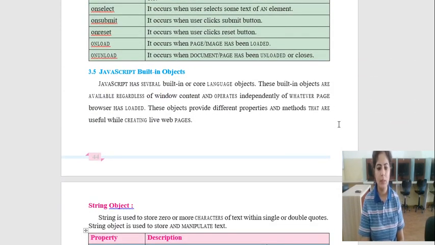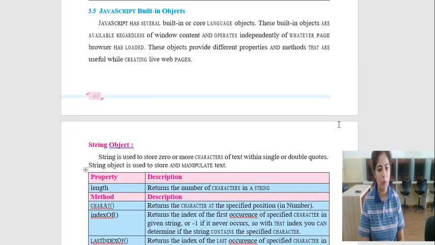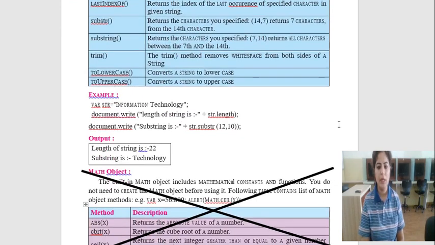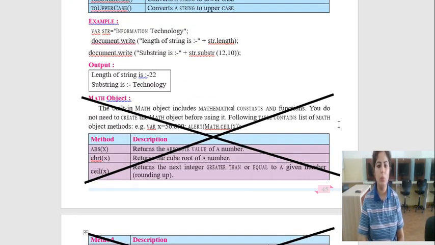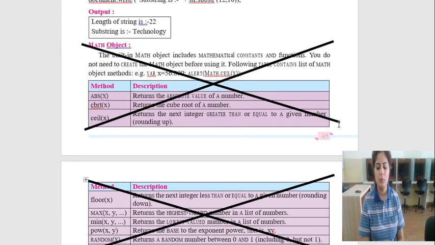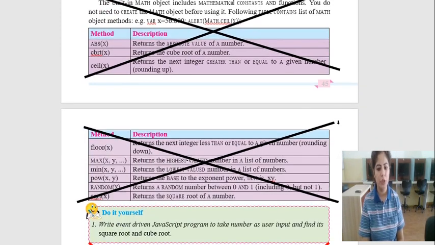JavaScript built-in objects. You have to study string object as it is. There is no change in string object. Next, after the string object, we have studied math object. Now math object is not in your syllabus. They have discarded that part. As math object is omitted, you don't have to study all these functions of math object.